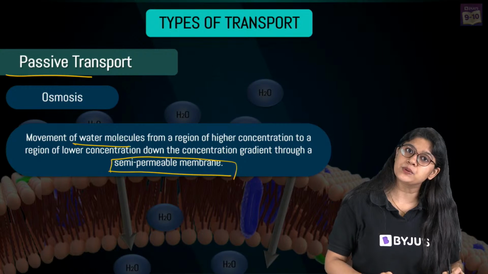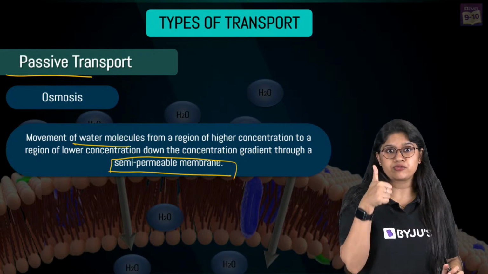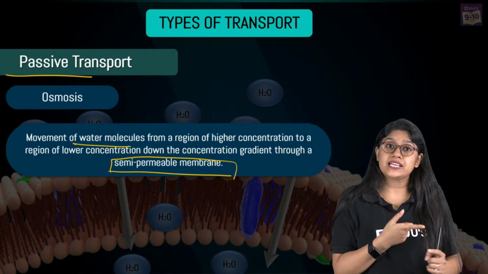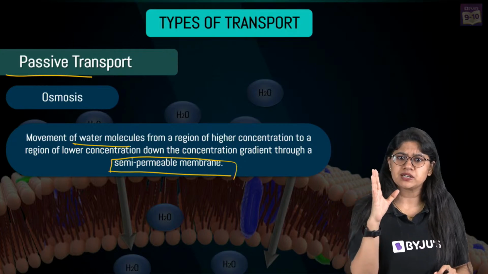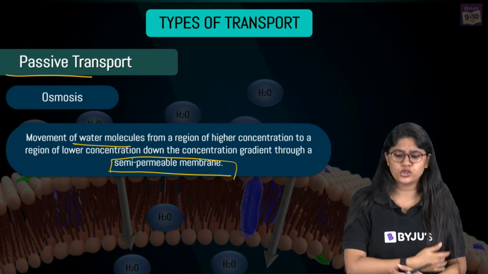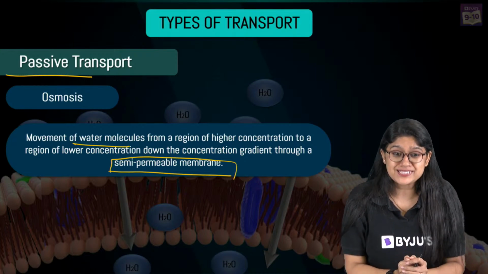So everyone, are we clear with the example of diffusion? We have seen the example of diffusion with the ink. We have seen the example of osmosis with the help of an experiment with the raisins. And we are clear with the definition of these two. Yes or no? Yes, everyone? Awesome, I can see a lot of yes.